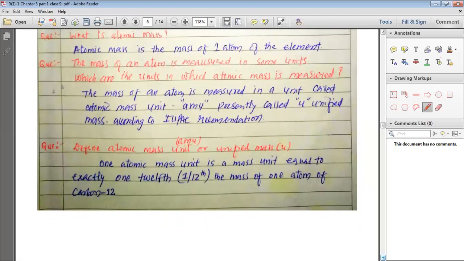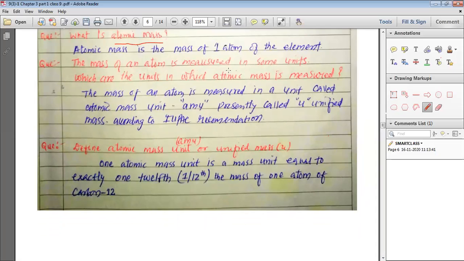The next topic that we need to study is atomic mass. So the question: what is atomic mass? Atomic mass is the mass of one atom of the element. So the mass of one atom of the element is called atomic mass.